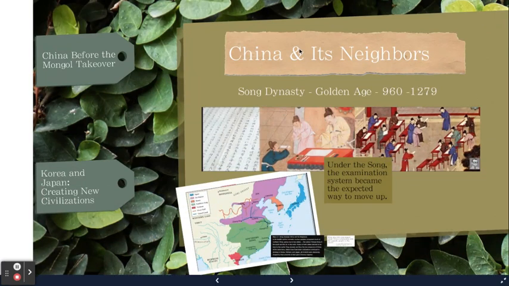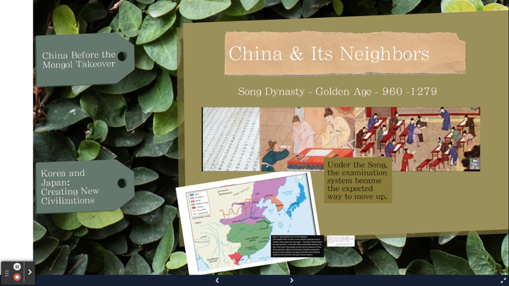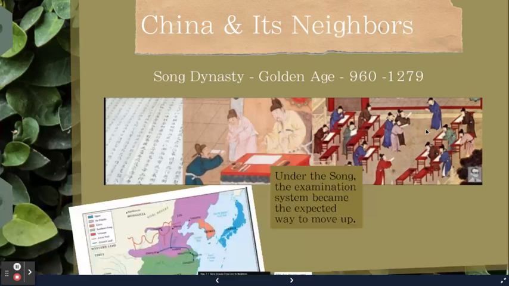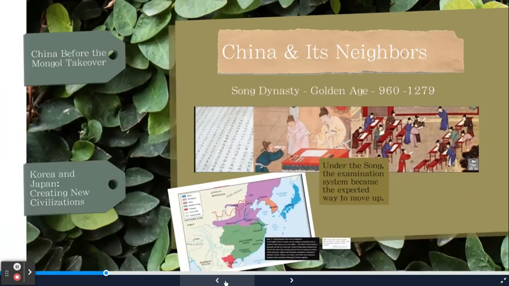China has a big and powerful hold on trade, on economies. China's got silk. Everybody wants silk. Okay, so we have the Sui, the Tang, and then we're going to have the Song dynasty. The Song dynasty is going to usher in this examination system that is going to be a way for people to find out where they belong. They can move up in society if they do well on the examination. So this is called a civil service exam. Very, very common in China during this time and very important.